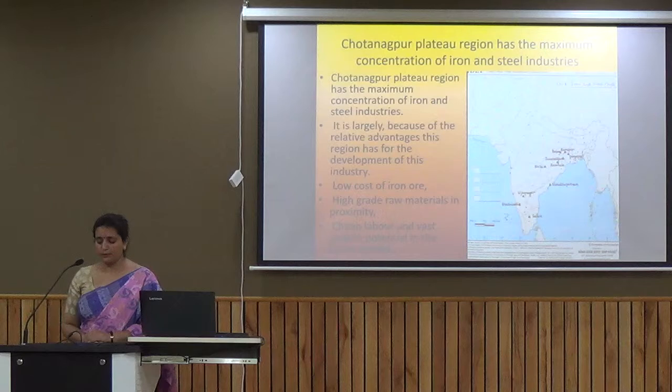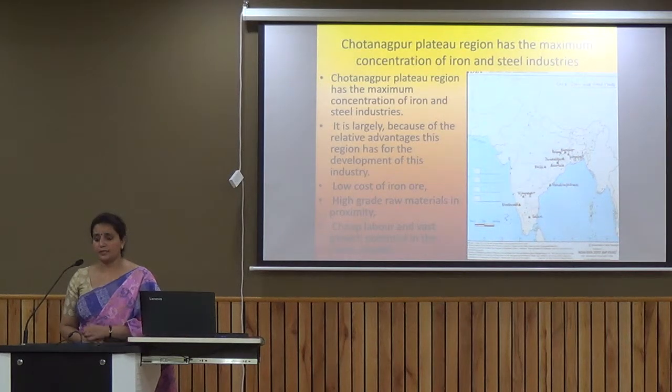And if you see properly, out of 10, 5 have been located in the areas of Chota Nagpur Plateau. Now Chota Nagpur Plateau is there in the areas of Jharkhand and Chhattisgarh, that area. So 5 are there. If you see, we have Jamshedpur, Durgapur, Bokaro, then Rourkela in Orissa, Bhilai iron and steel plants in Chhattisgarh.